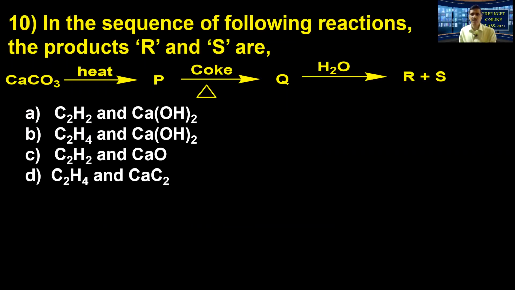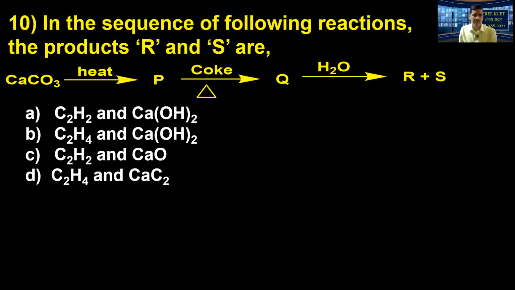Look, now a sequence of reactions is mentioned. Sequence of reactions is being given. It started from calcium carbonate. Now that is being heated. A product P is formed. Further, it is heated with coke. Q is the product, which on reaction with water gives R and S. What have they said? You have to find out both products R and S.